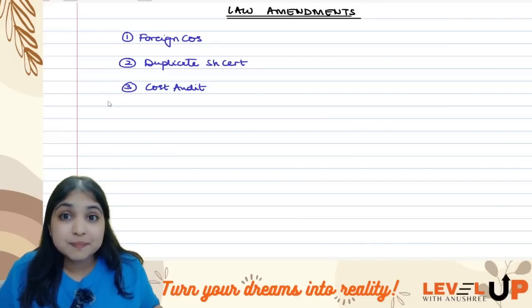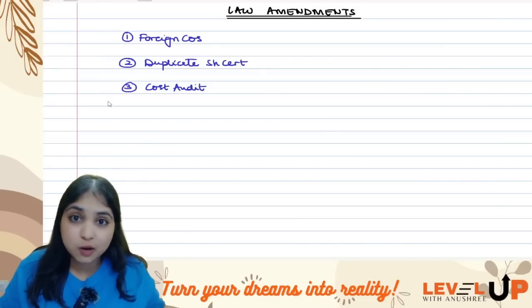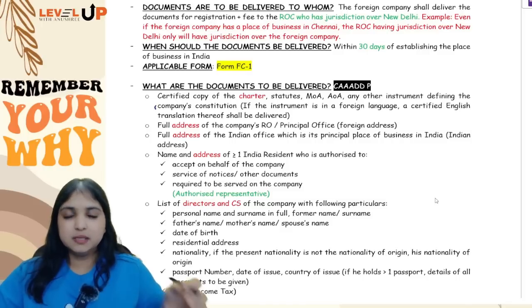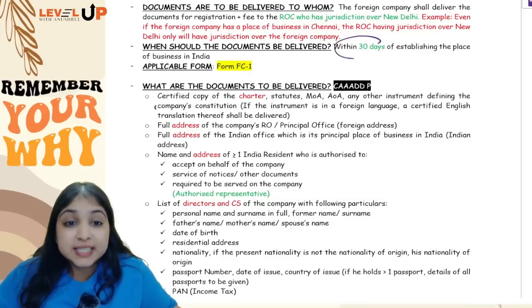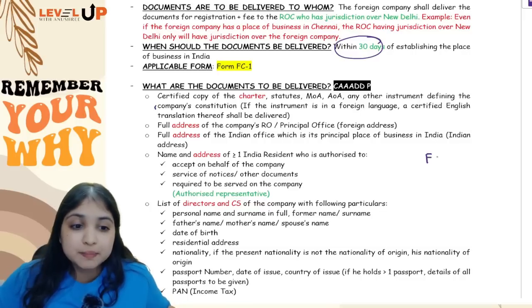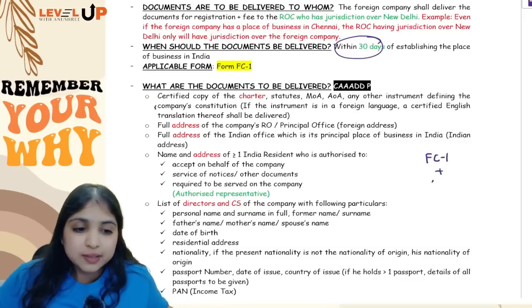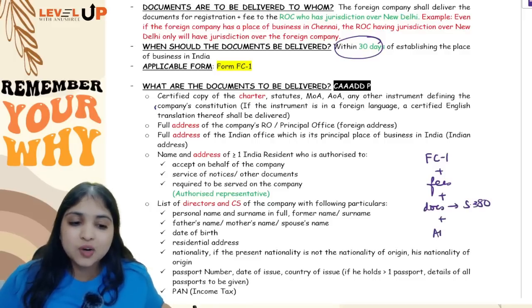See, in your foreign companies chapter, you have learned that there are so many things a foreign company has to file with ROC. For example, once the foreign company establishes a place of business in India, within 30 days of establishing the place of business in India, they have to file with the ROC form number FC1, along with that fees, along with that some documents which are mentioned in section 380, and along with that one attachment. This is how you've learned, right?